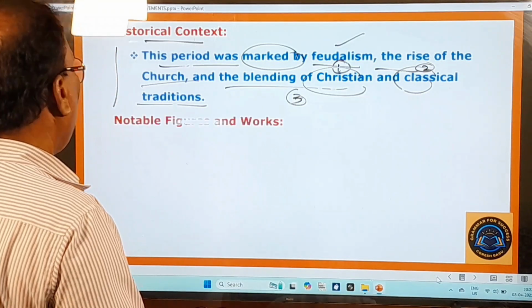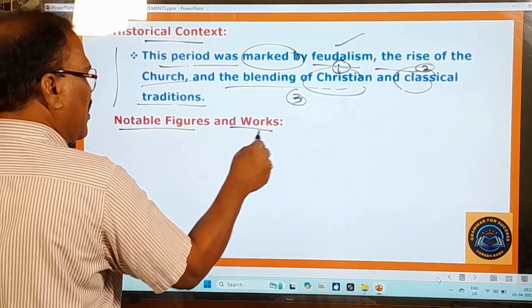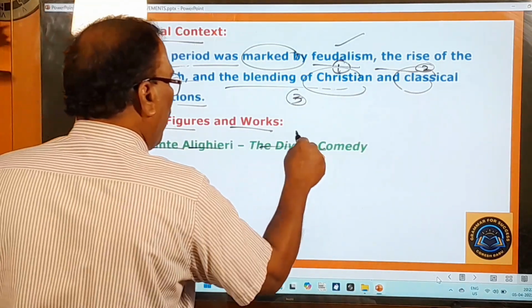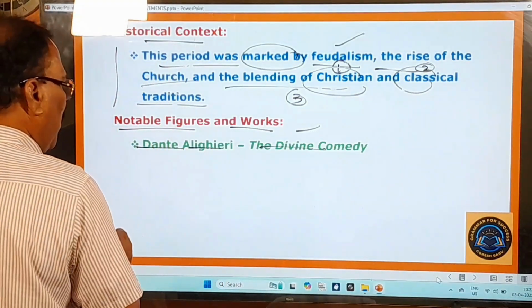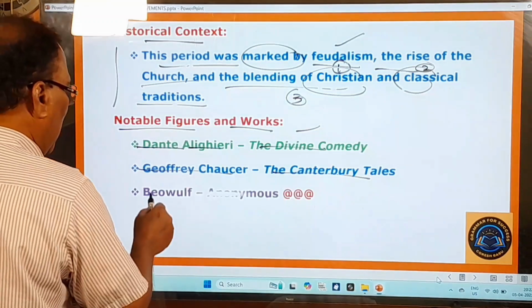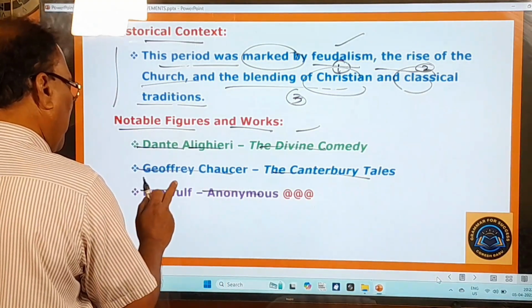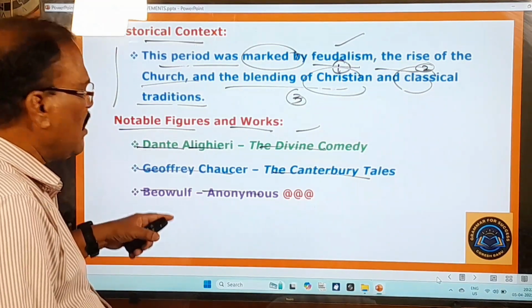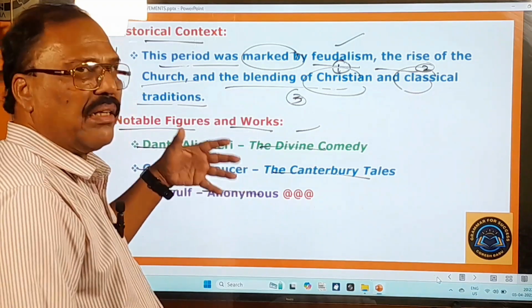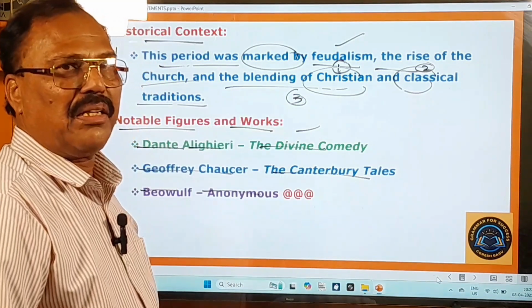Let us look at the writers of this great medieval movement. Notable figures and works. Who are the notable figures? Dante Alighieri, the Divine Comedy, that is the work of Dante. And Geoffrey Chaucer, the Canterbury Tales, and Beowulf, which is anonymous. These are the great writers who lived during that medieval period, and these are their great writings. Even today, people go through these great writings in MA English literature.